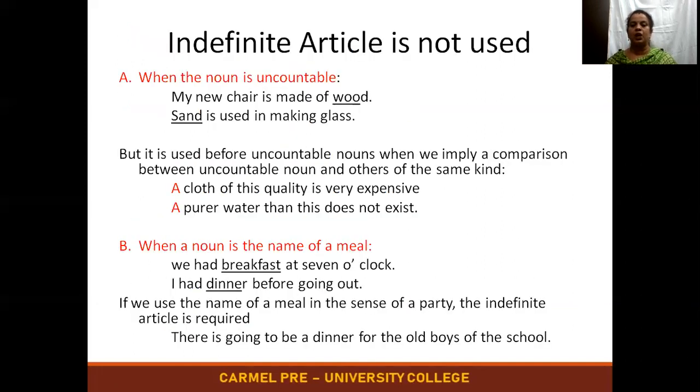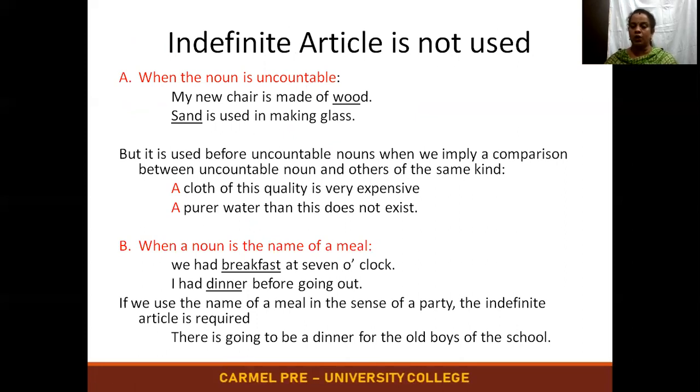So far we have been seeing where you are supposed to use the indefinite article, that is a or an. Here we should know where we are not supposed to use a or an. The indefinite article is not used when the noun is uncountable. For a countable noun, we'll use a or an when it is singular.